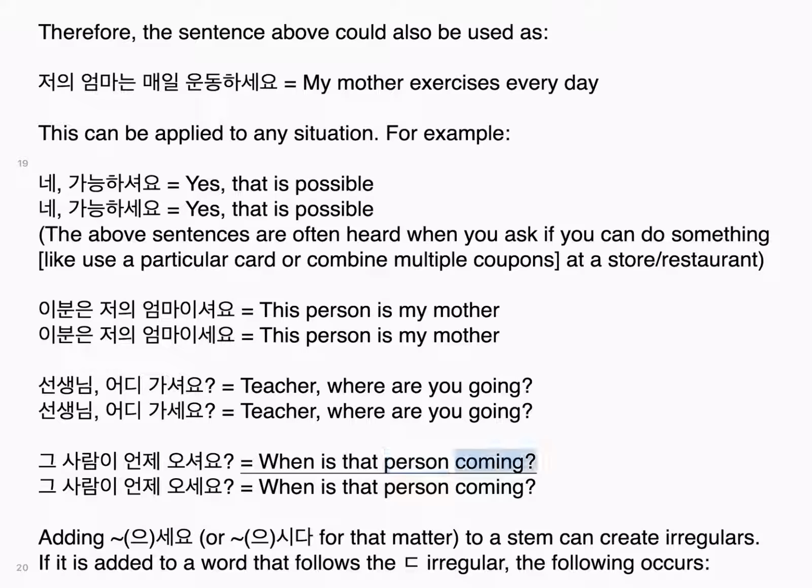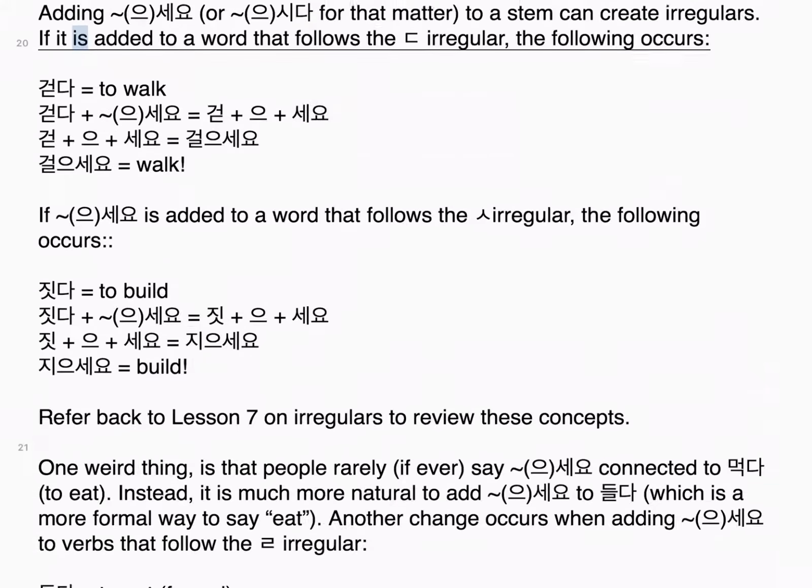When is that person coming? 그 사람이 언제 오세요? When is that person coming? Adding 으세요, or 으시다 for that matter, to a stem can create irregulars, if it is added to a word